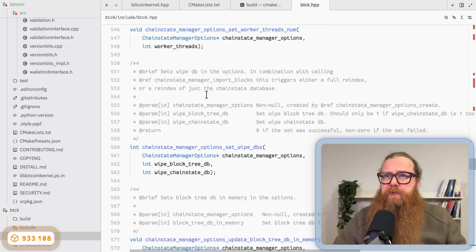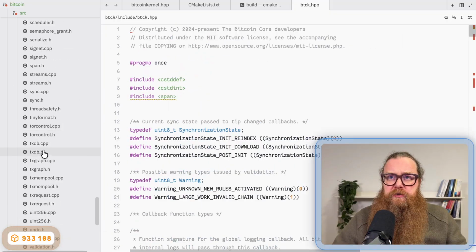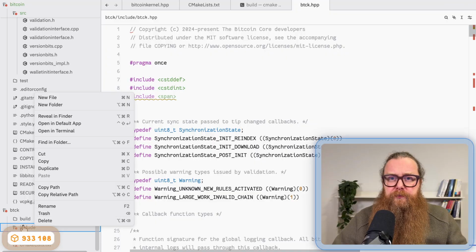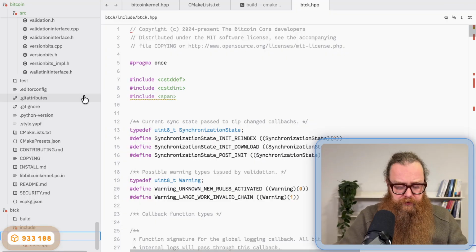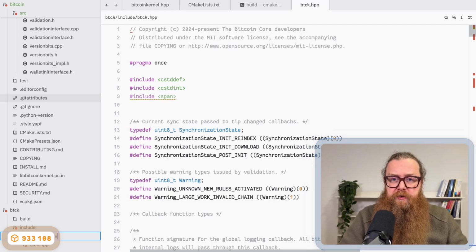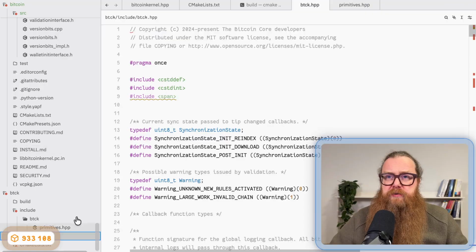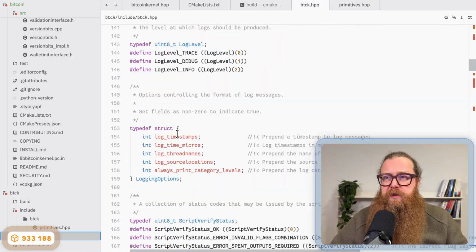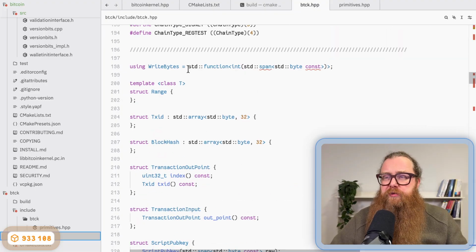And I also create another include file, btck/primitives.hpp, and in this file I'm going to extract all the things that I've already converted to C++.